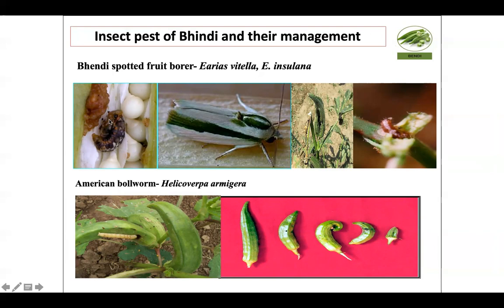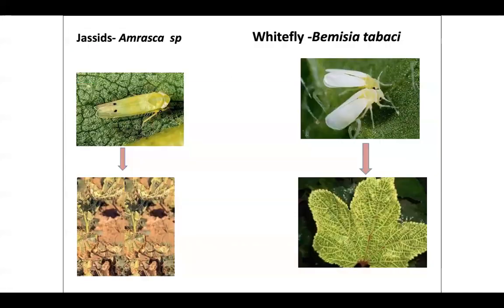It causes boring within the fruit, and then the adult, you can see the adult where the green stripe is present on the forewing, and it causes boring on the fruit. And then Helicoverpa armigera also makes holes on the fruit. When it makes holes in an early stage, the fruit becomes uneven in size and shape, which is marketably unacceptable in any case.